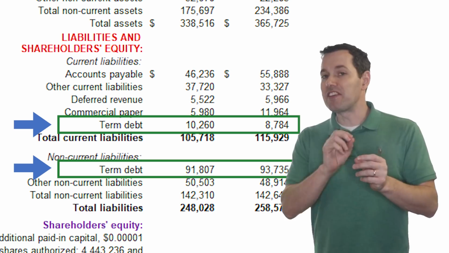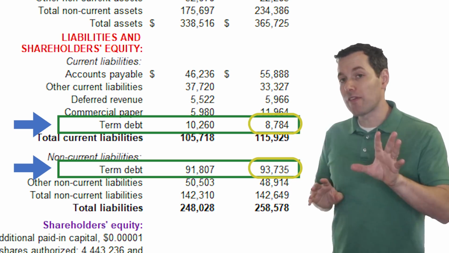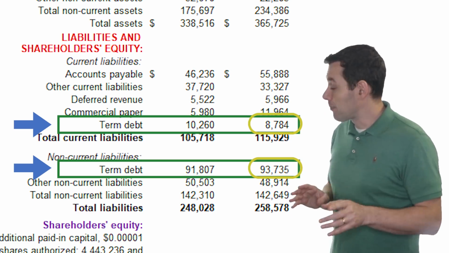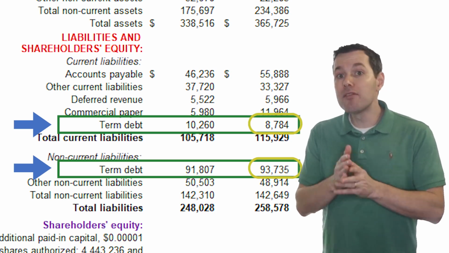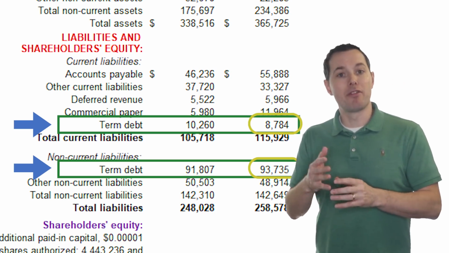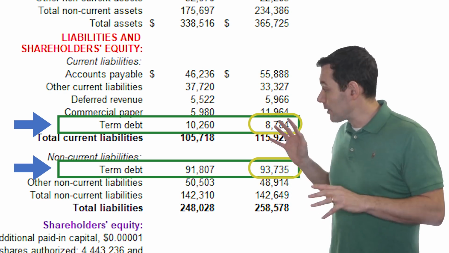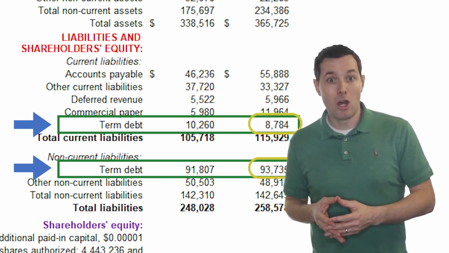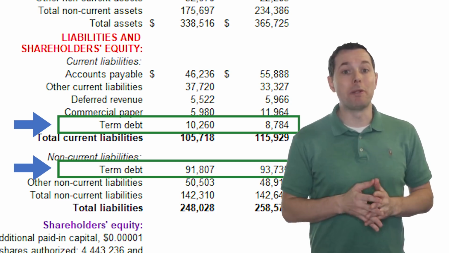And if we're curious, for the DCF video, this is where I got their total debt numbers from. I added up the short-term portion of their term debt and the long-term portion of their term debt, and I used that to calculate Apple's total debt. Okay, so now we know this is where the bonds show up in the balance sheet.